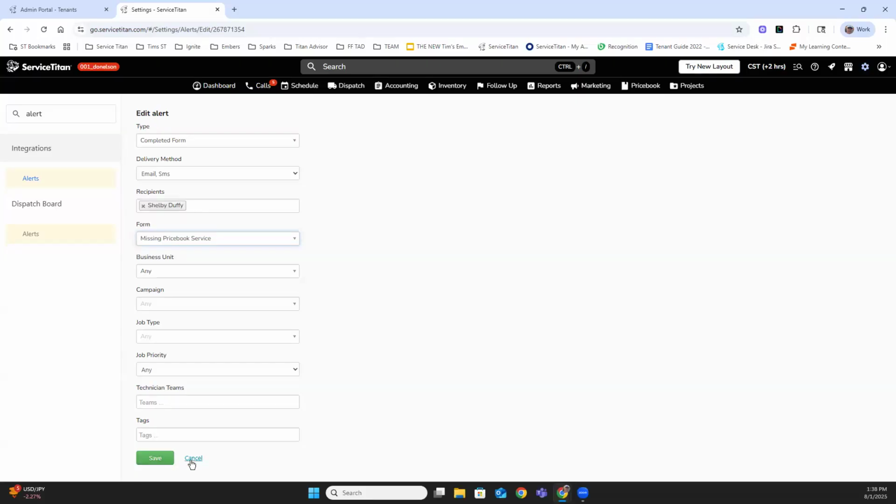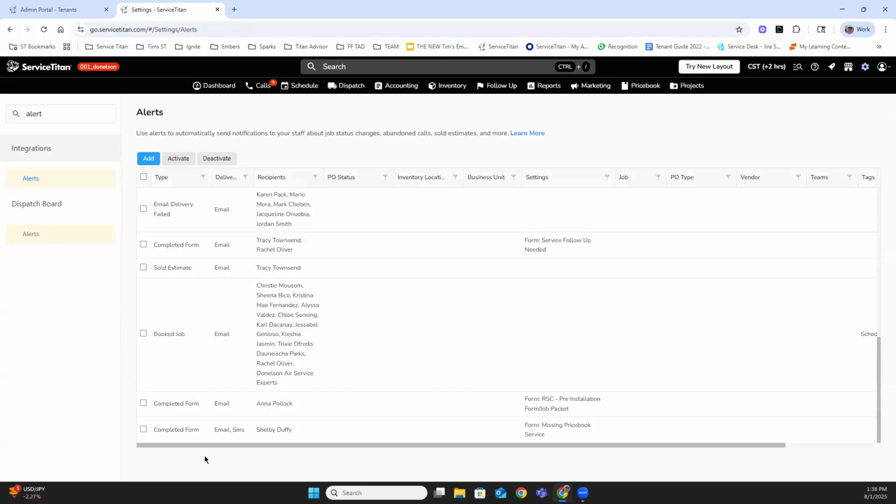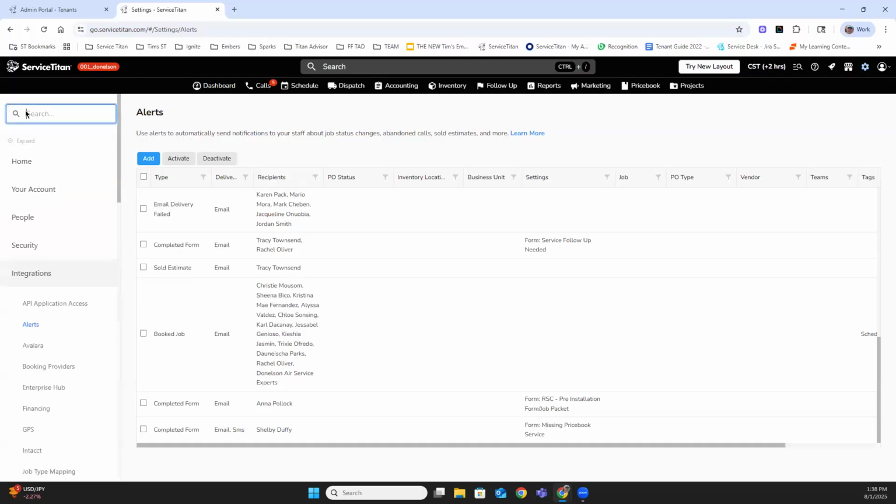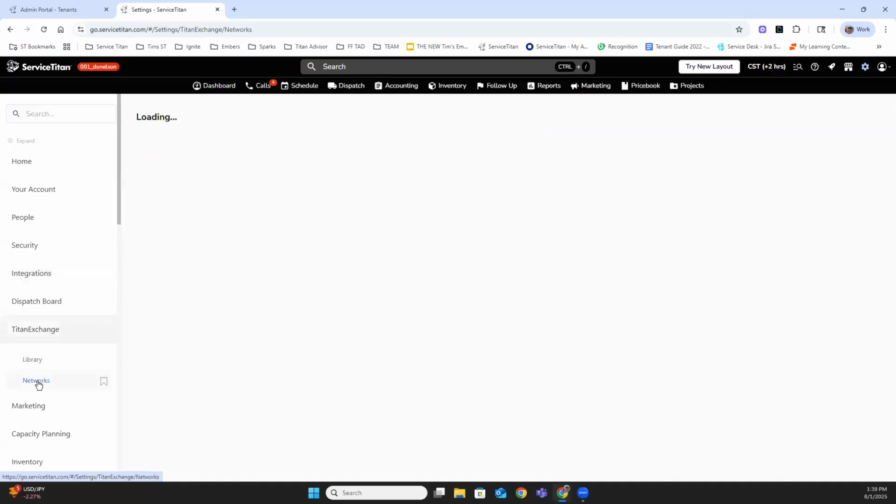All right, let's bounce out of this. Another pro tip that I could drop on you for this is forms are great, as we were saying, but sometimes we just don't have time to create a bunch of forms. And so one pro tip that I would suggest to everybody here is the Titan Exchange. Now in the Titan Exchange, there is a library that populates, but first you'll need to go to your networks.